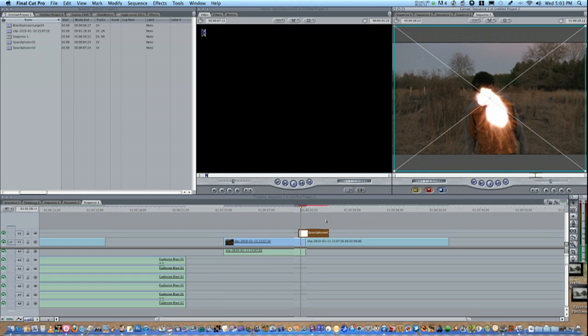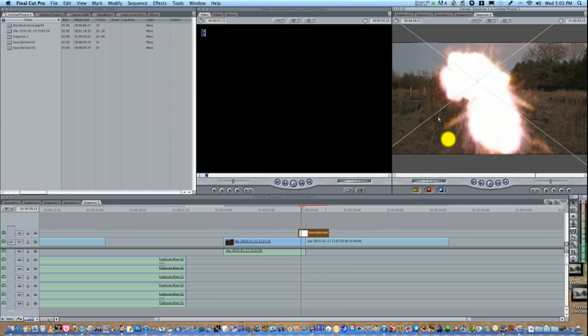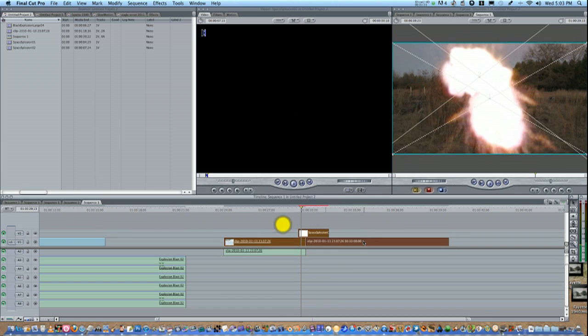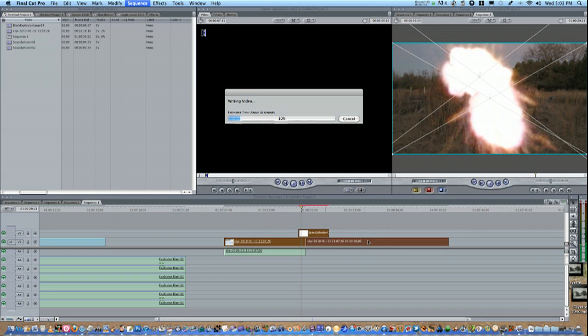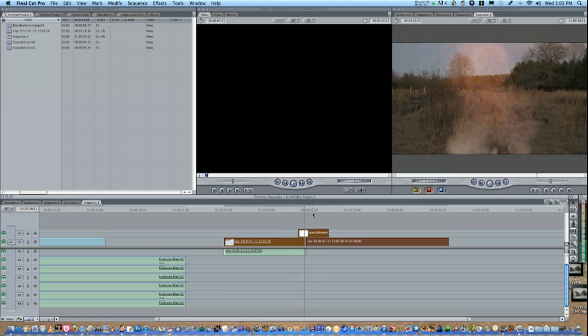When the explosion happens, the actor's kind of engulfed in the explosion, so then you don't really see the transition from there to not there. Kind of hiding that. I'm going to render that out. I'll probably have to make some adjustments.